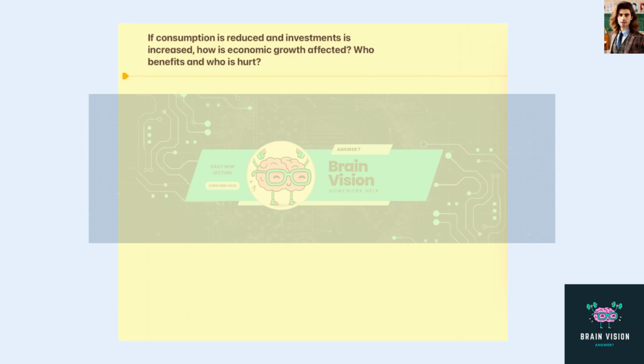When it comes to consumption and investment, we're looking at a situation in which consumption is reduced and investment is increased. So how is economic growth affected by this? Well, what we know is that when we increase investment, we also tend to see an increase in economic growth. And this happens because of this new accumulation of capital. So what we see as a result of this is also typically an increase in productivity.